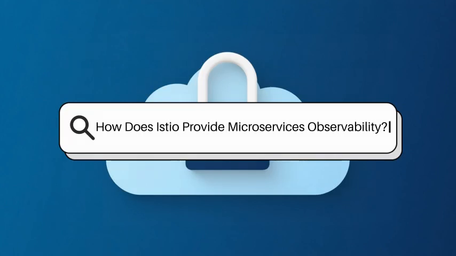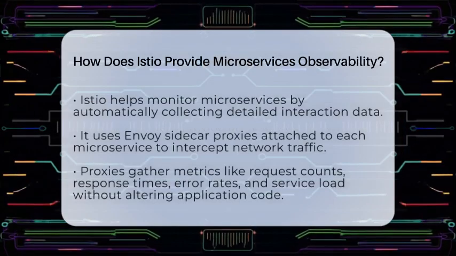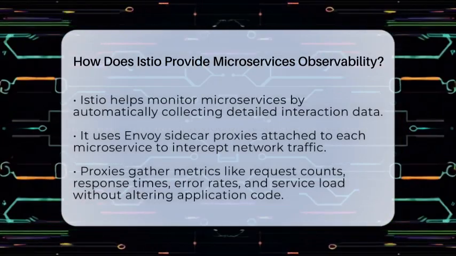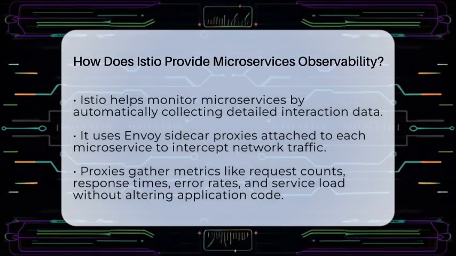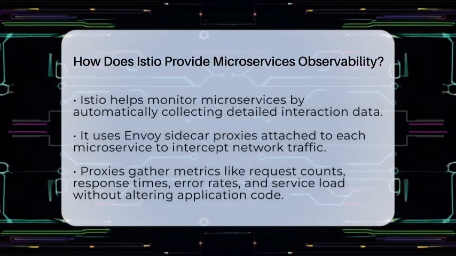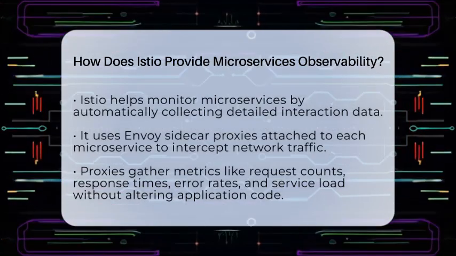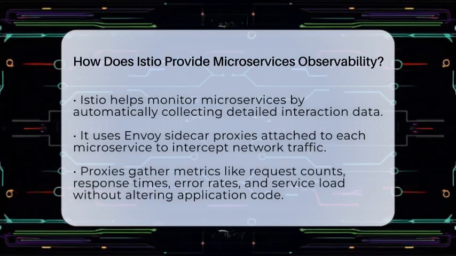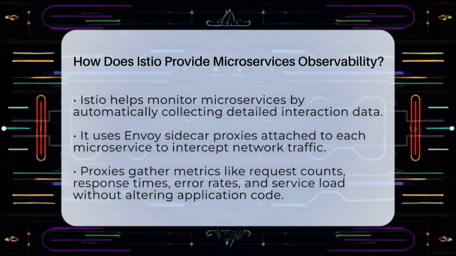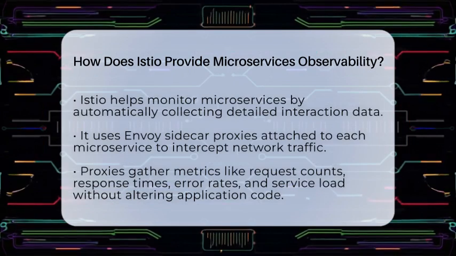How does Istio provide microservices observability? Imagine trying to understand a busy city's traffic without cameras or sensors. It would be nearly impossible to know where congestion or accidents happen. That's similar to managing microservices without proper observability tools.